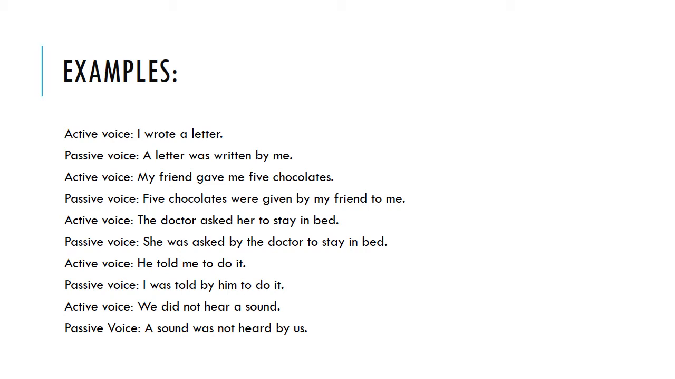First example is I wrote a letter. A letter was written by me. As you can see that we use was as a helping verb. Written is the third form of write, and wrote is the second form. And I is interchanged into me. A letter was written by me.